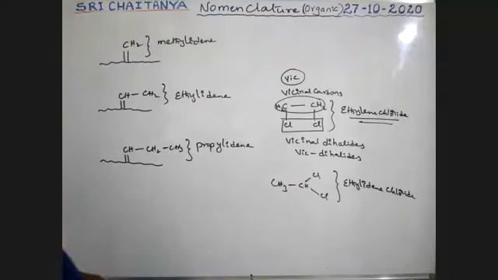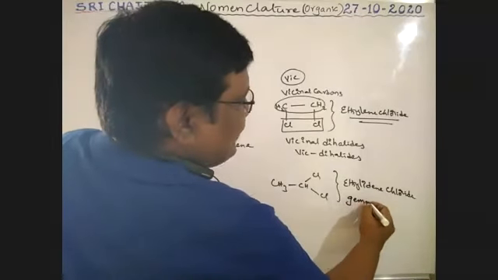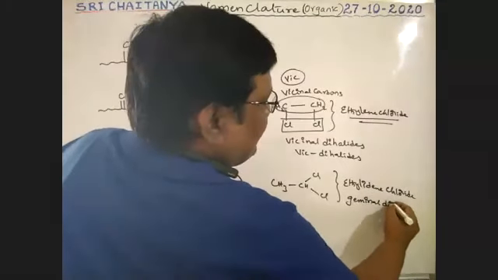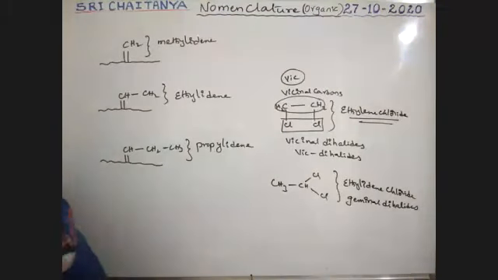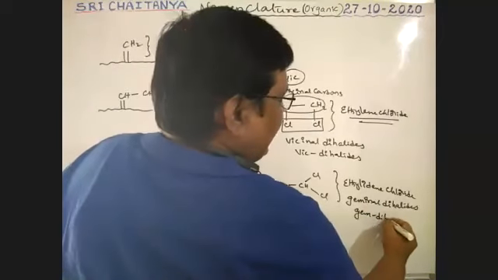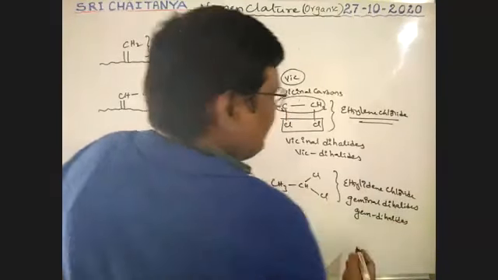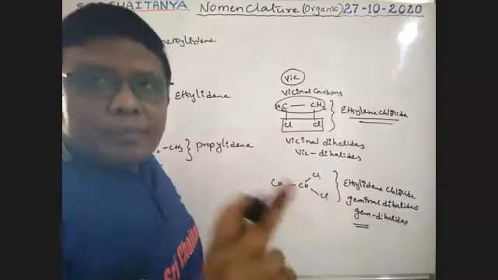If two halogens are attached to the same carbon, that is called geminal dihalides or gem dihalides. Boys, gem means same carbon, Vic means adjacent carbons. Please keep in mind.